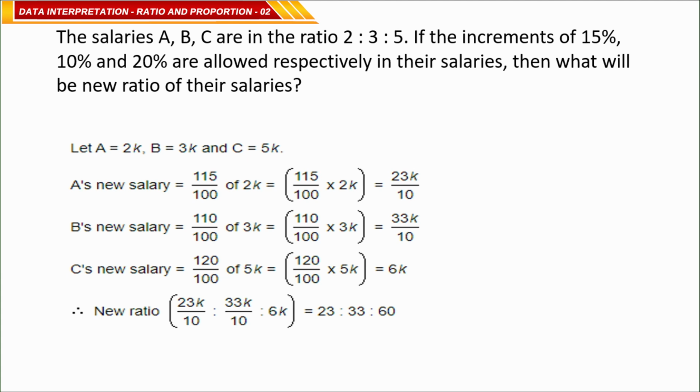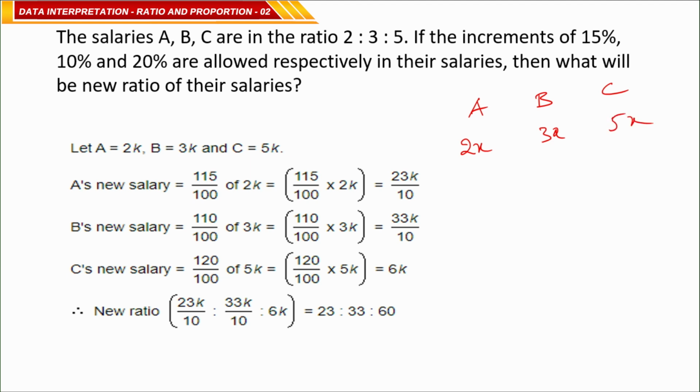The salaries of A, B, C are in the ratio 2:3:5. If increments of 15%, 10% and 20% are allowed respectively in their salaries, then what will be the new ratio of their salaries? So A, B, C are there. What is the ratio? It is 2:3:5, that is 2x, 3x, 5x.